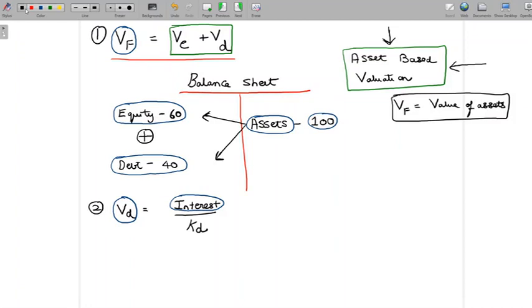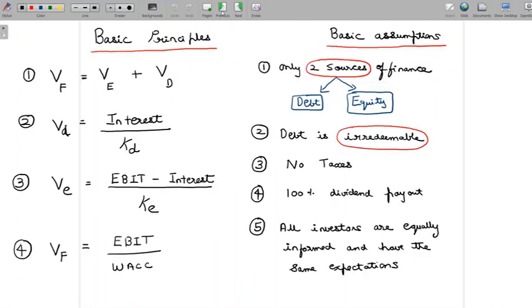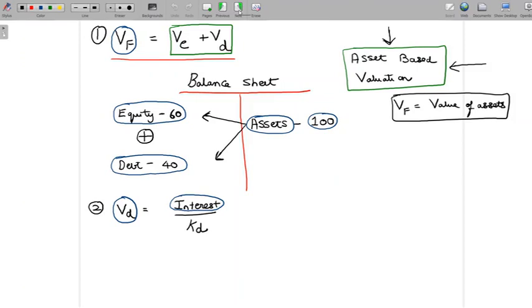Now here, since we have assumed that debt is irredeemable, the only cash flows associated with debt would be interest cash flows. That's why you don't see any cash flow with respect to principal coming here in this formula. So we see only interest because we assume that debt is irredeemable.